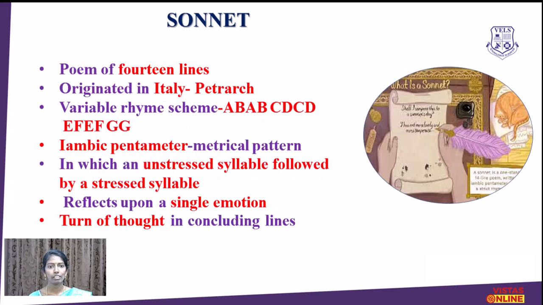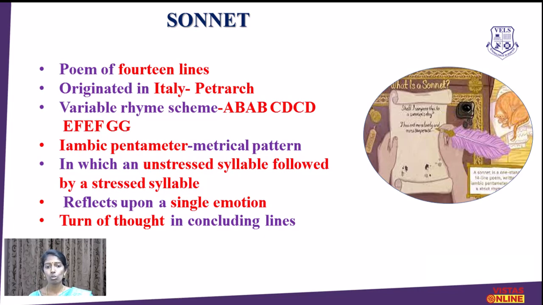And this comes under the category of pastoral elegy. Now, the next form of lyric poem is the sonnet. The sonnet is one of the most favorite of all readers and writers, and a sonnet is a short poem of 14 lines. It had its origin in Italy. Petrarch was said to be the father of sonnets, and he introduced this 14-line poem form in the Italian language, and later on it was adapted into English literature. During the Renaissance period, it came to English literature.